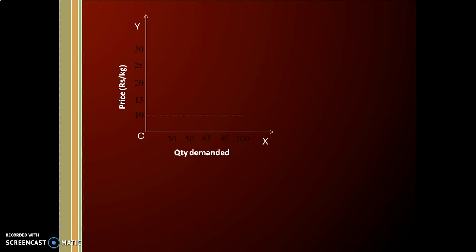When the price is 10, the quantity demanded, as we have discussed in the demand schedule, was 100. Similarly, when the price rose from 10 to 15, the quantity is 80. This way, we can see how the different points are being formed with the help of the demand schedule.